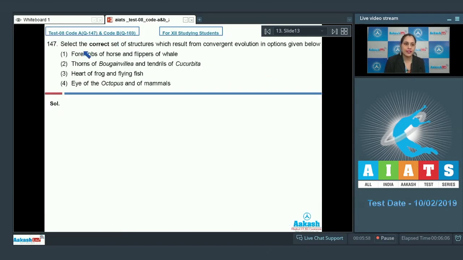Question number 147. Select the correct set of structures which result from convergent evolution in options given below. And the options are forelimbs of horse and flippers of whale, thorns of bougainvillea and tendrils of cucurbita, heart of frog and flying fish, eye of the octopus and of mammals. And the correct answer to this question is option number 4, eye of the octopus and of mammals, because this